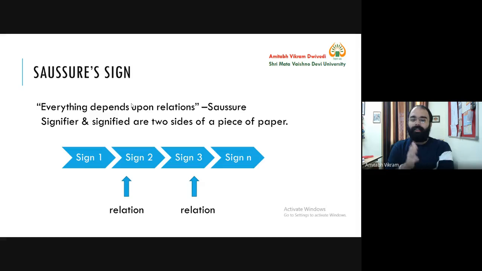So this is how we think, and this is also how language works: one sign interacts with another sign, then that sign interacts with another sign. This is like a chain process, and there is no ending, because we use language till the day we die. It's not like after 4 years I will stop talking to all the people around me. If there is some impairment, some accident, and because of that a person loses the ability to talk or to hear, then this is a different case. But otherwise a normal human being uses language all the time throughout his or her life.